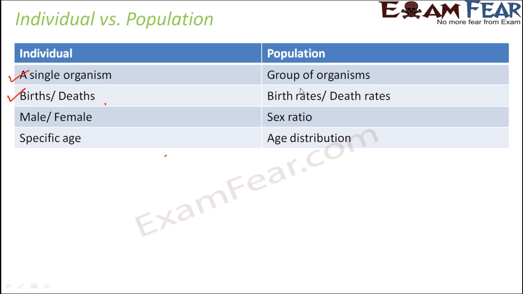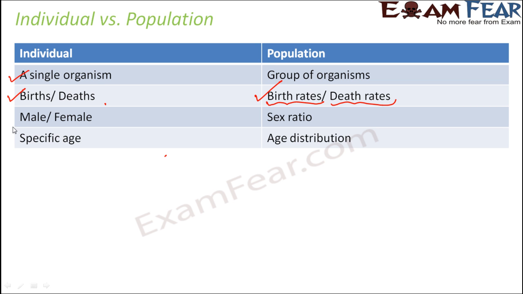But when it comes to population, we talk about birth rate and death rate, because we cannot say that a population is born. A population is all about multiple organisms, so maybe one or two organisms in that population can be born. For a population as a whole, we talk about how fast individuals are being born and how fast individuals are dying.